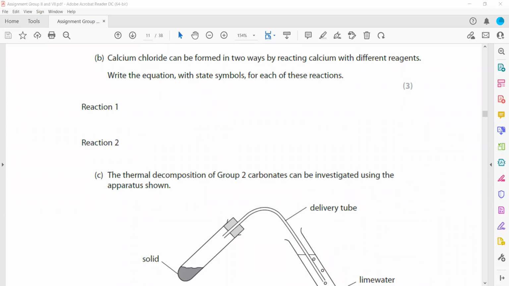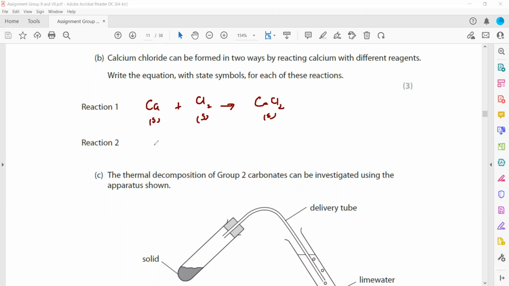So for just two equations we have to include their state symbols, or even there's a direct combination, like I can mix calcium in a solid state with chlorine in a gaseous state. When they combine, it will produce calcium chloride. Ionic compounds are solid, so this will be solid.